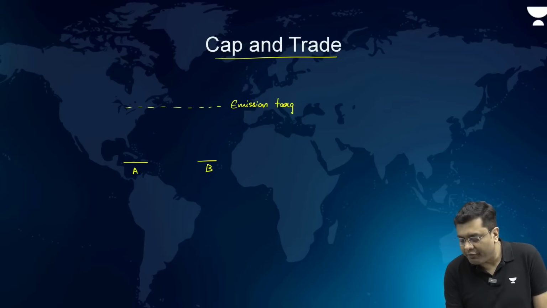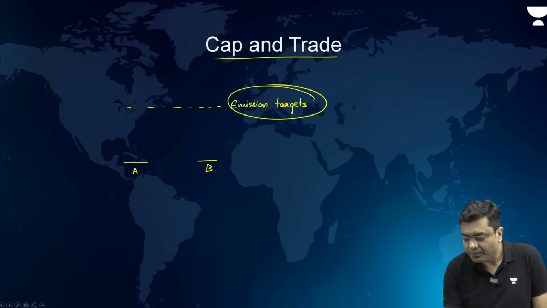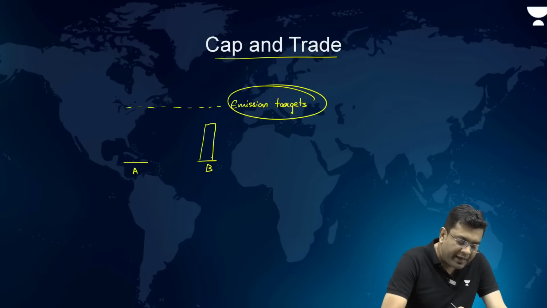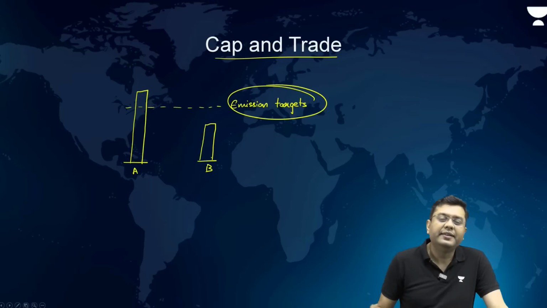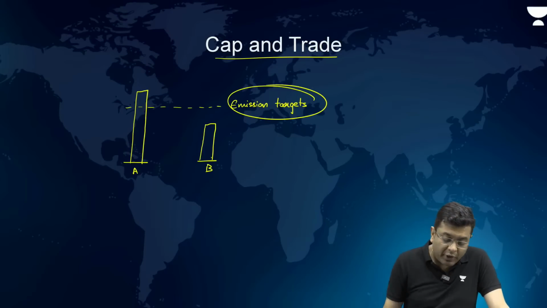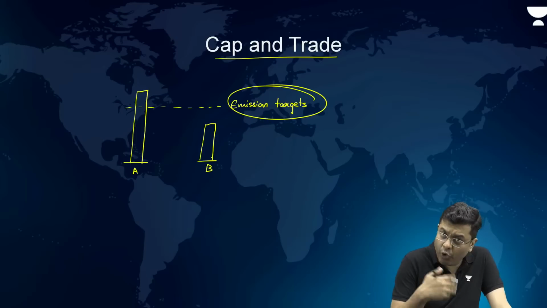Now, in the case of emission targets, if B ends up emitting only this much, whereas A ends up breaching that emission target, A has to be penalized. So, how does the penalty system work? Let us suppose B has overachieved.